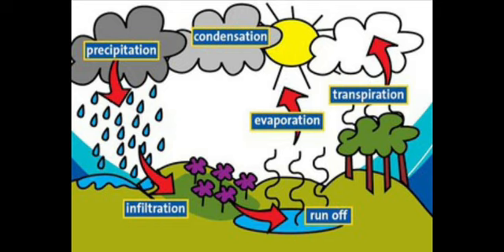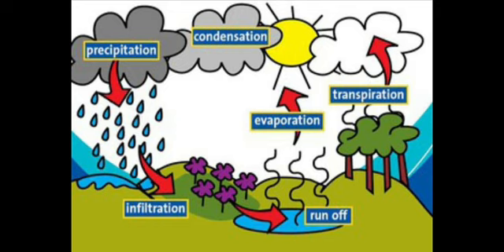Once the raindrops fall on the ground, there occur two important processes. One is infiltration and the other one is runoff. Runoff is nothing but the surface run of water. Once the rain comes, the water flows down on the roads, on the ground, yes, and they reach towards the rivers.